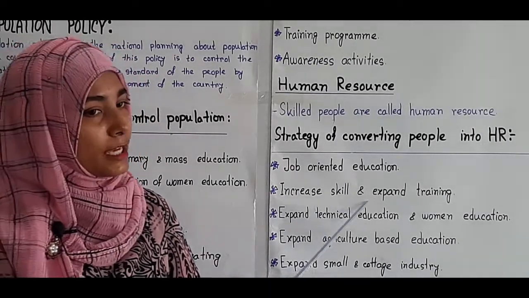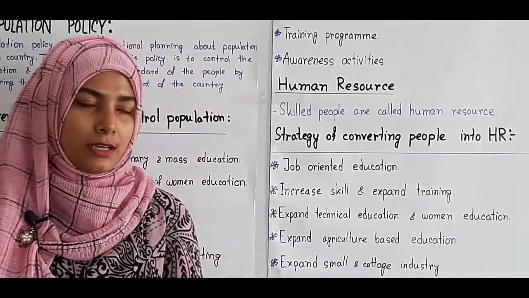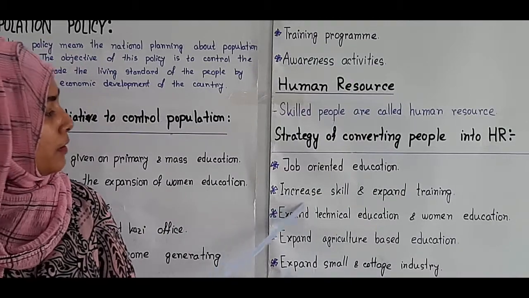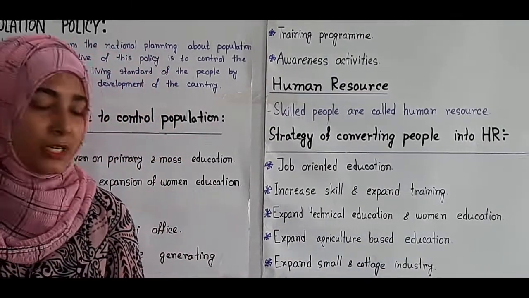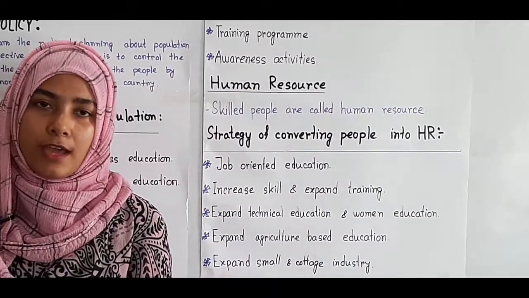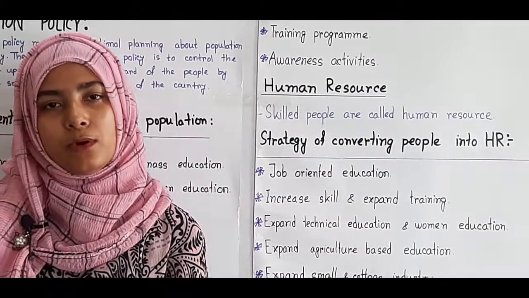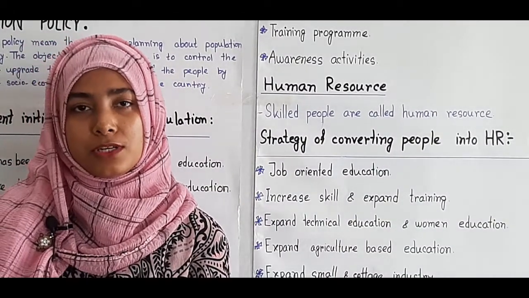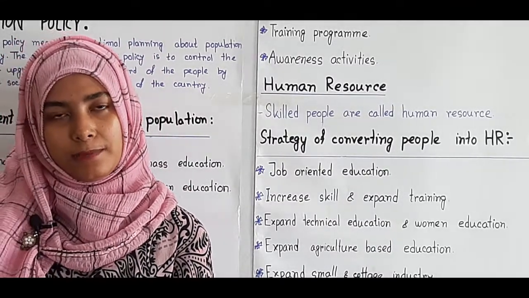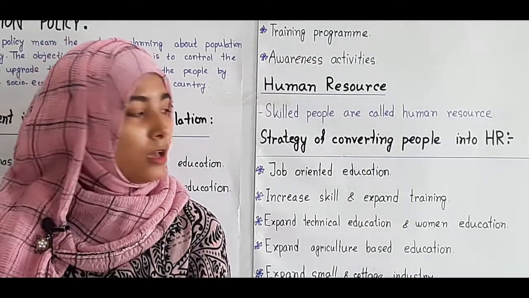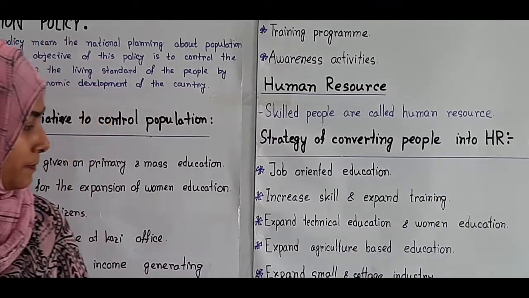And then increase skill and expand training. Skill and training should be increased right now. As we discussed earlier, there is nothing more to tell about it. And then expand technical education and women education. Yeah, women education is very important to contribute in the family. Right now in families, both male and female are contributing in the economic sector, because with only the male person's earning, a family cannot run. So that's why women's education is important, by which women can get jobs.